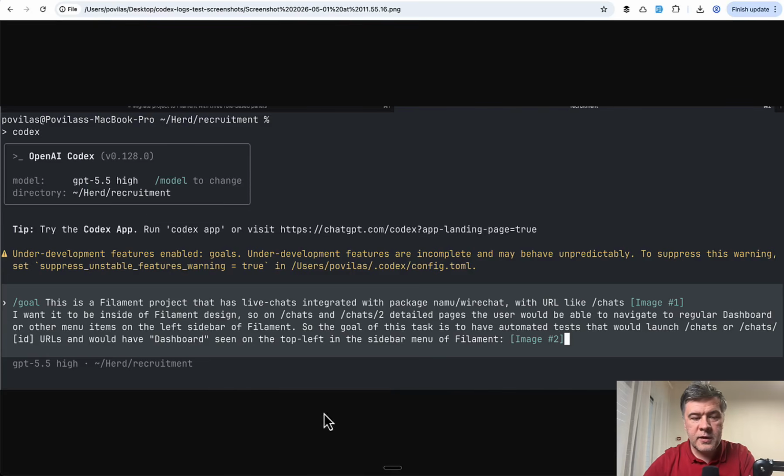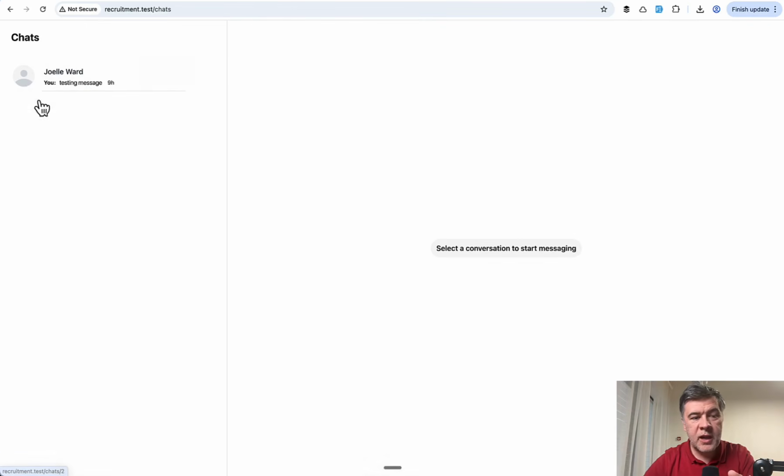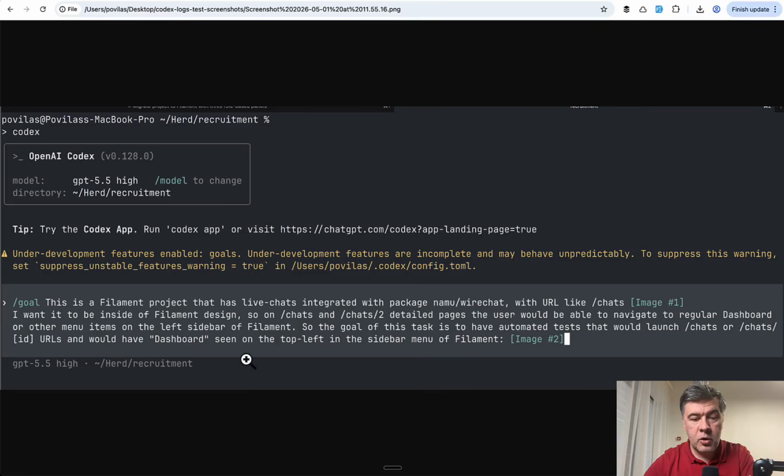And then I gave this prompt with the goal. I wanted to implement Filament design in a chat project. The problem was that I'm using Filament and I'm using a chat package, a separate package, which doesn't apply Filament design by default. So no sidebar, no menu items. And I thought I will give Codex the task to figure out how that package works with Filament. So yeah, I gave the goal to deliver.